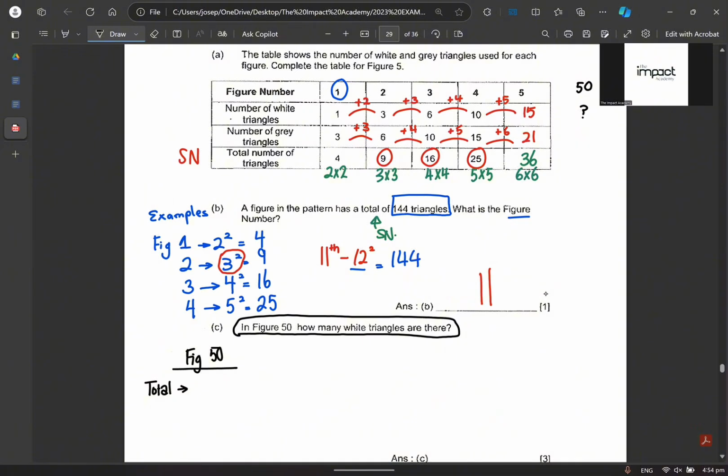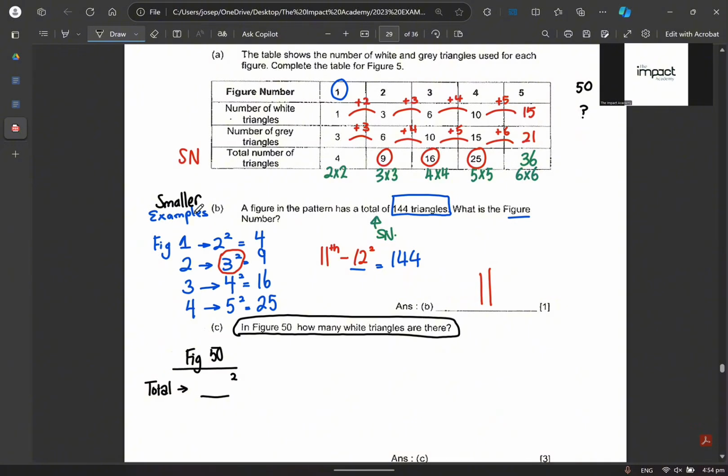Okay, when we talk about total, what is it going to be? Something to the power of 2, right? Correct. Now, what is that something? We use smaller examples to help us. Can we use our smaller examples?